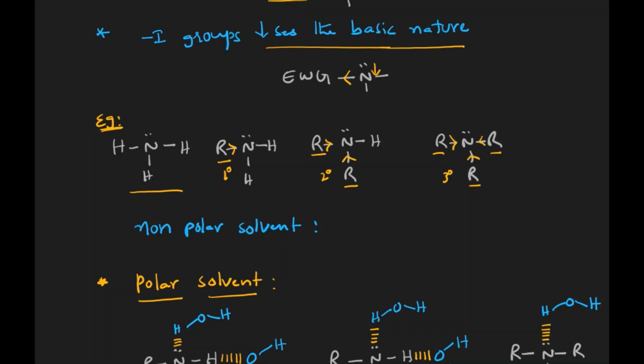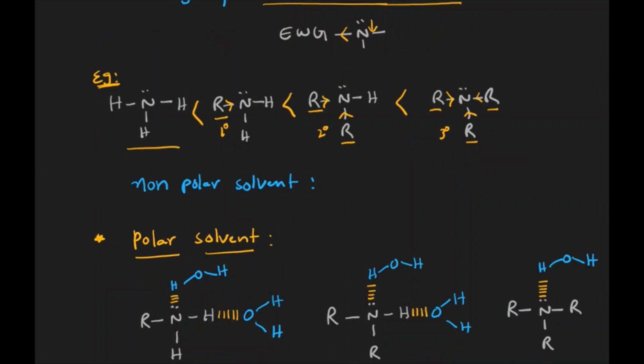When they release the electrons, the electron density on the nitrogen increases from primary to secondary, secondary to tertiary, gradually increasing. Since electron density on the nitrogen increases, the tendency to donate the electron pair increases. That is how the basic nature goes. What is the order here? The one we are discussing is in a non-polar solvent. The basic order in a non-polar solvent is tertiary greater than secondary, greater than primary, greater than ammonia.